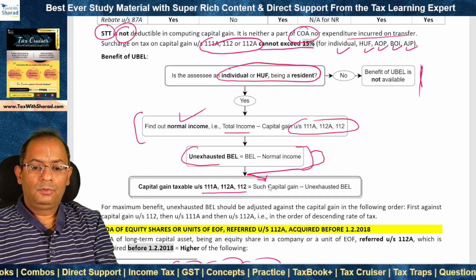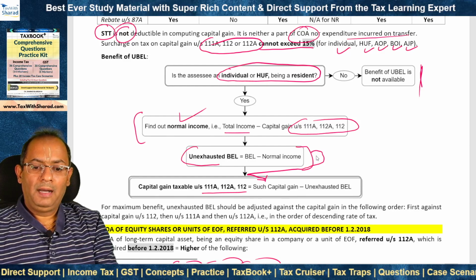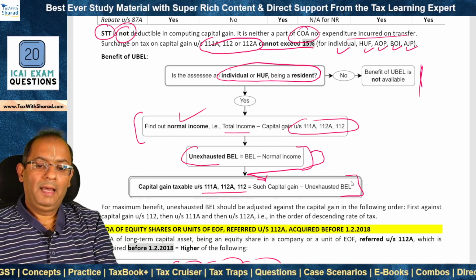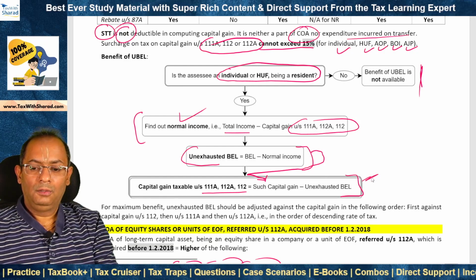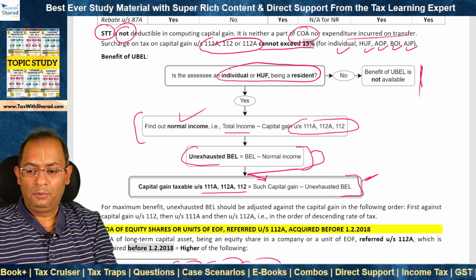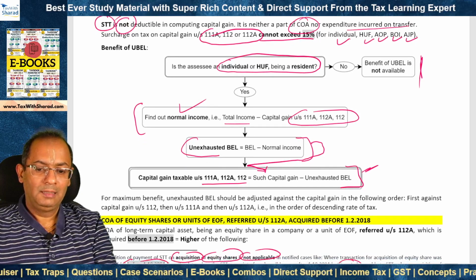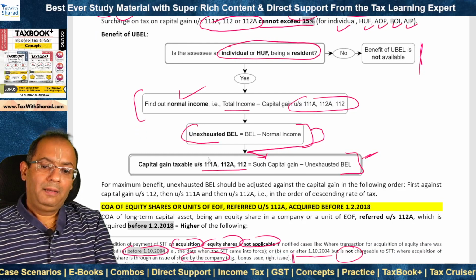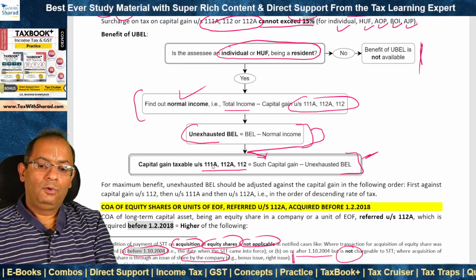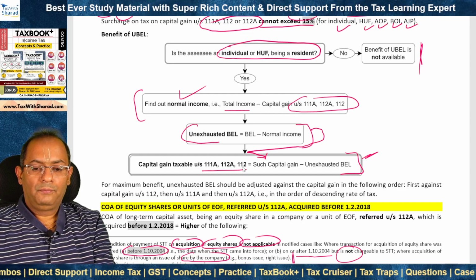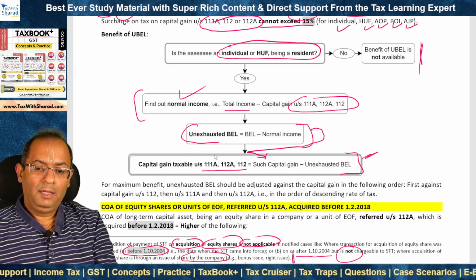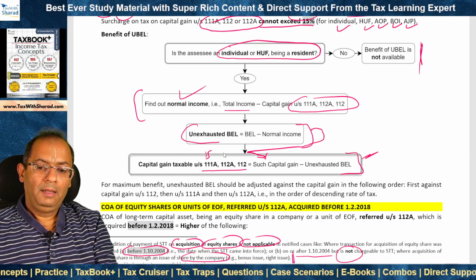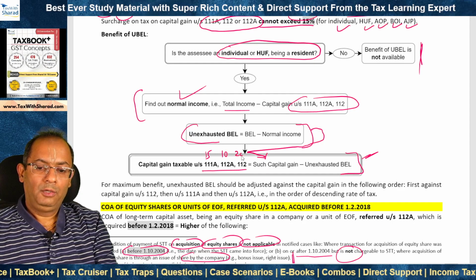So we reduce the amount of capital gain by such unexhausted basic exemption limit, and we compute tax on such capital gain on this reduced amount. This is how we provide the benefit of unexhausted basic exemption limit. Now this capital gain may include 111A, 112A and 112 as well. So 111A is taxable at 15%, 112A at 10% and 112 at 20%.